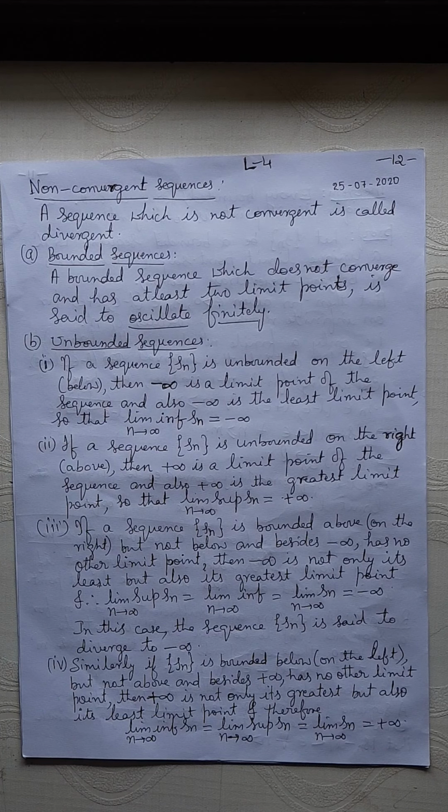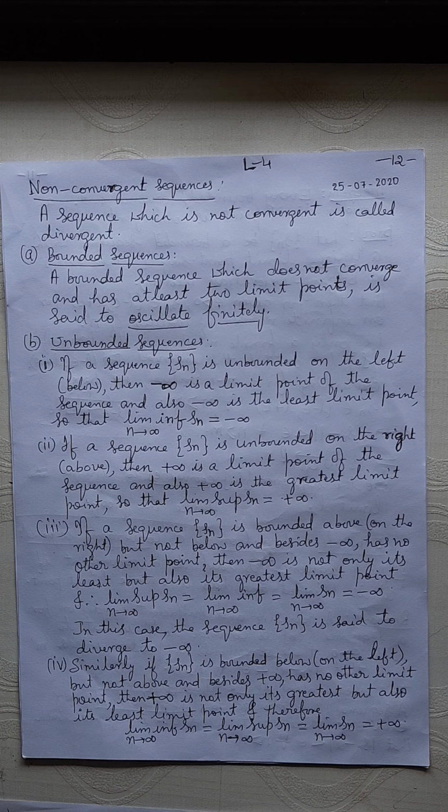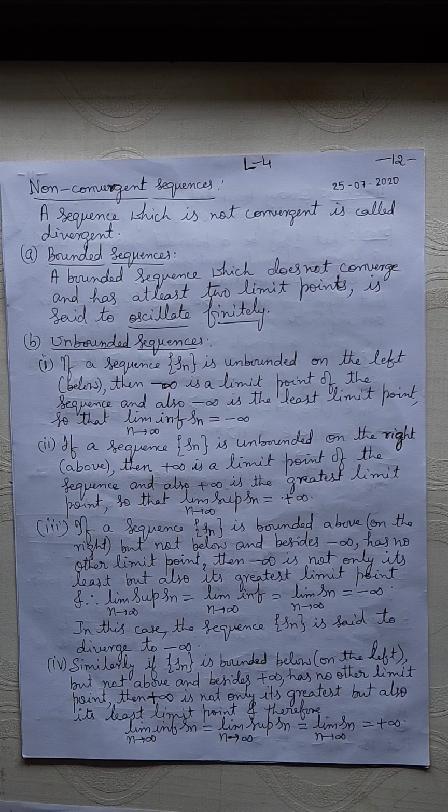Okay. So we have studied convergent sequences. You should be knowing not only convergent but also non-convergent sequences. You need to study non-convergent sequences today. A sequence which is not convergent is called divergent. So convergence or divergence. Convergence means moving towards a point. Divergent means moving away. You have studied in physics convergent rays, divergent rays. Divergence means moving away. Okay.